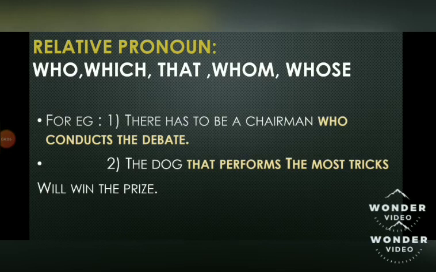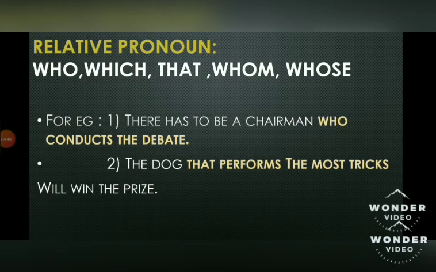Next, the dog that performs the most tricks will win the prize. Again here you will see dog is a noun, and immediately after the word dog you can see that "that" is used. That performs the most tricks. Here it is giving you a description of the dog. Which dog are we talking about? We are talking about the dog that performs the most tricks will win the prize. So that performs the most tricks is an adjective clause.